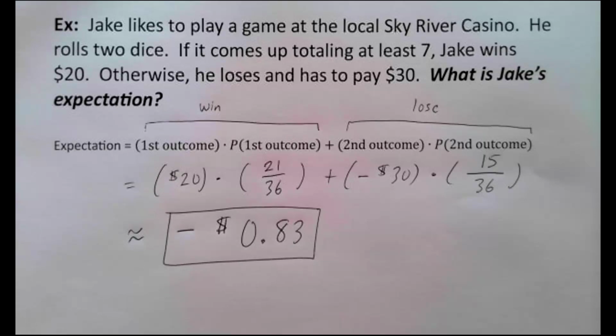Even though there is no particular day where he will lose 83 cents, on any given day he will always either win $20 or lose $30. But that's not what expectation means. It doesn't mean what will happen on a single day. It means the long run average value. What will happen if Jake plays this over and over, thousands of times in a row? What we're saying is he's going to lose money in the long run. In fact, it's probably going to average out to be as if he lost 83 cents every day. So this is not a good game for Jake to play.